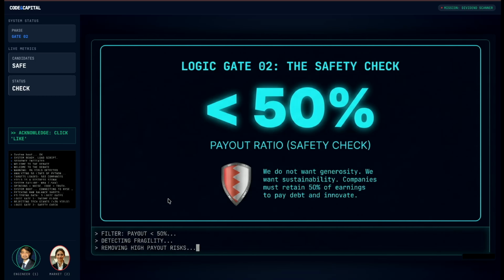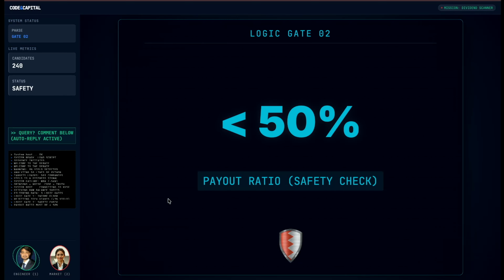Less than 50? That seems incredibly strict. I mean, entire sectors, utilities, REITs, they're designed to pay out 80 to 90% of earnings. If a company's friendly to shareholders, shouldn't they pay out most of what they earn? When I was working as a fintech engineer in a hedge fund, we did not look at yield. We looked at solvency. High yield is just a distress signal. If a company pays out more than 50% of its earnings, it has no margin for error.